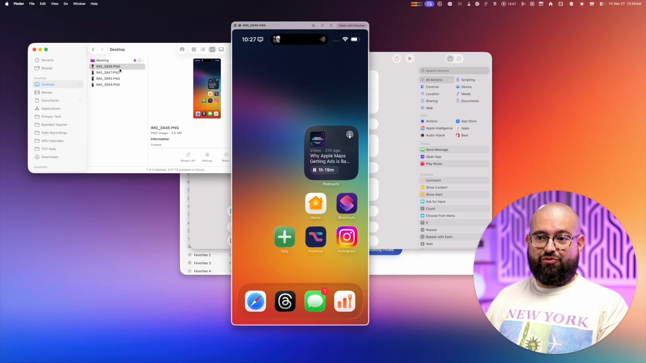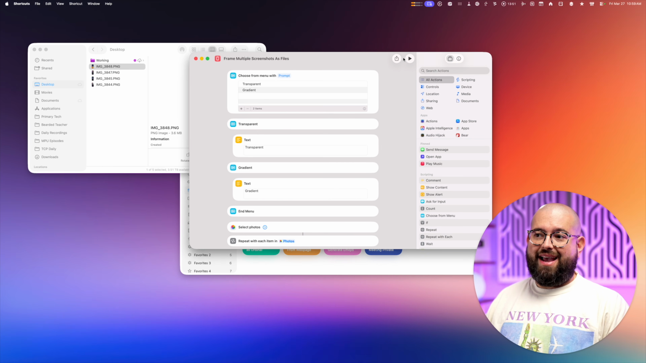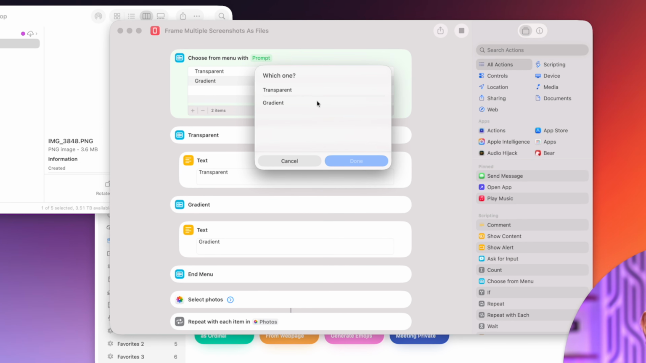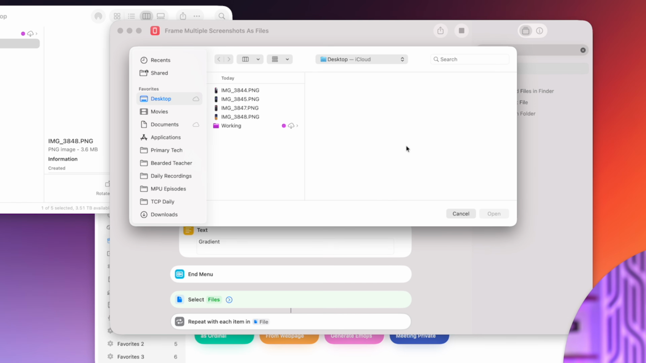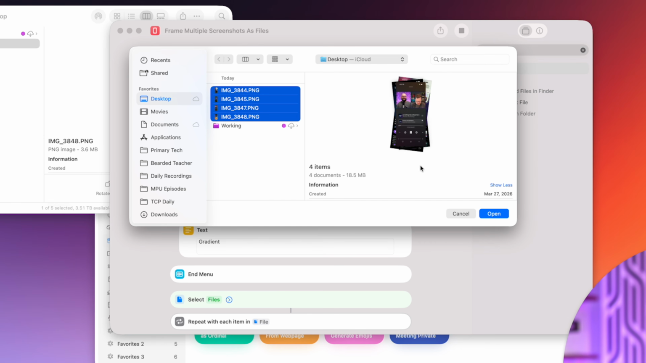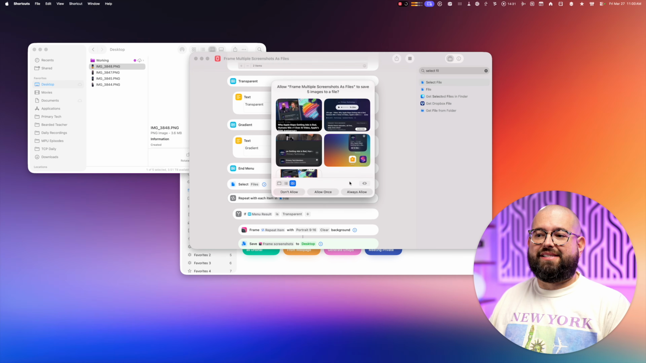But over here, I have some raw screenshots that I took on my iPhone. These are just the unframed screenshots. And so when I run this shortcut, it gives me the option to choose transparent or gradient. I'll go with transparent. And for this one, it's not looking at your photo library. It's actually allowing me to choose files because I run this more on my Mac. And I can choose all 4 of those screenshots at once, and it's going to frame each one and then save them to my desktop folder.